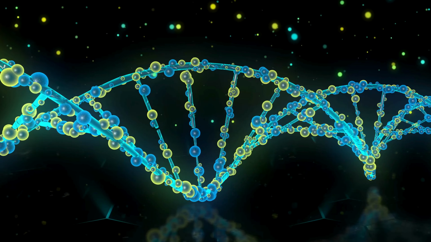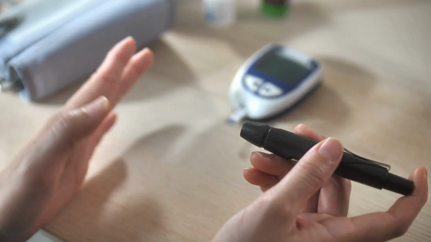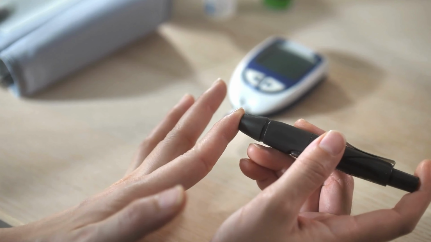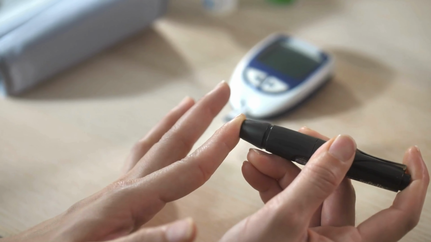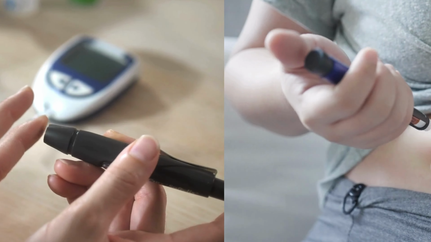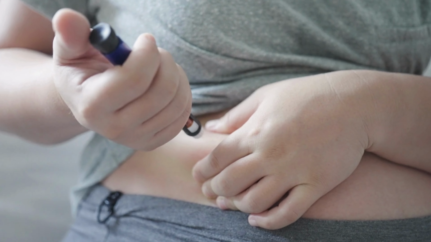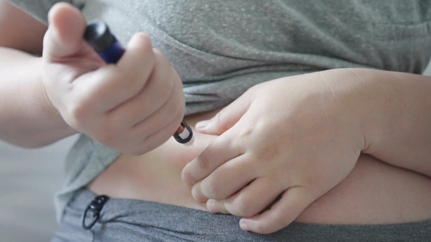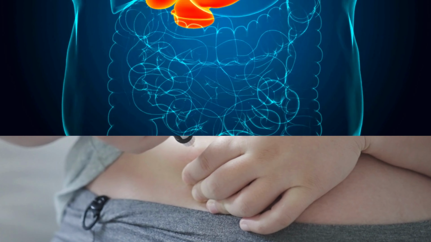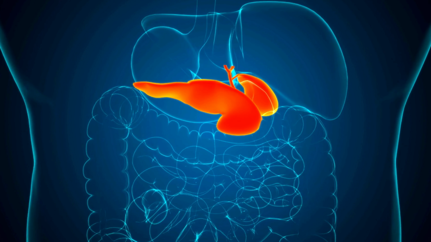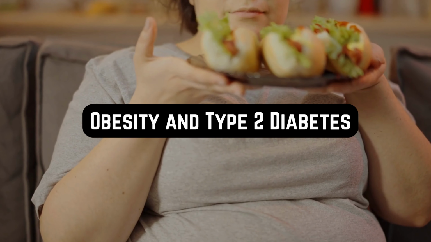Then there's type 2 diabetes. This one is more common. It makes up most diabetes cases. It usually starts when the body doesn't use insulin in the right way. It's like your body forgot how to use the key, insulin, to open the door, your cells, for the sugar to get in. This puts extra pressure on the pancreas to make more insulin, but the pancreas can't keep up over time. Obesity and type 2 diabetes.